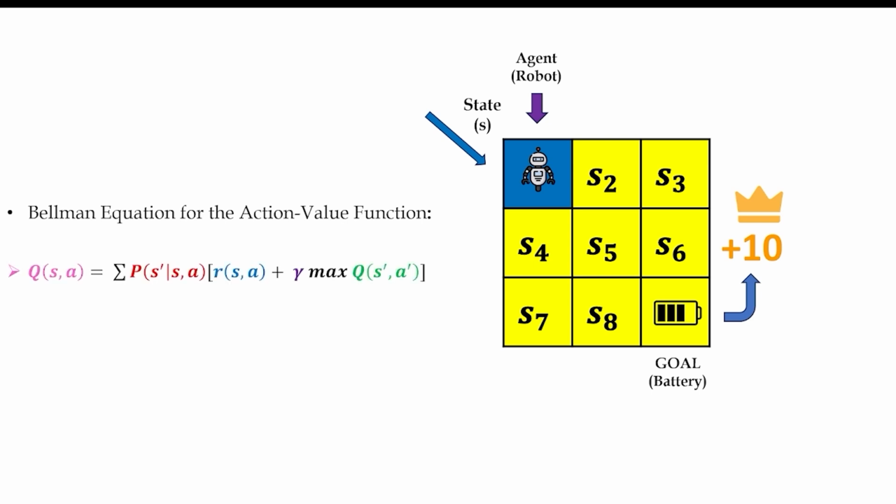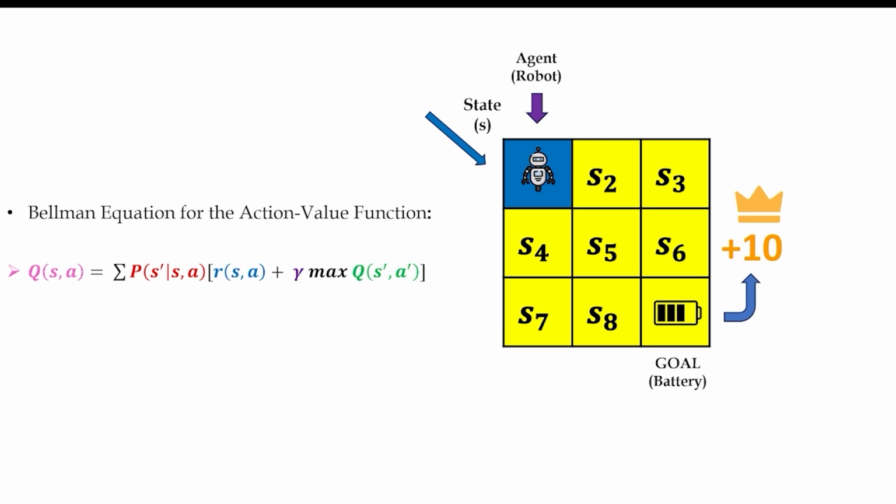Now, to help the agent calculate the expected future rewards for each action, we can use an equation called the Bellman equation for the action value function. So as you know, this first term, the action value function, represents the total expected future reward from taking action A in state S. The second term is the probability of transitioning from the current state to the next state by taking action A. The third term is the immediate reward after taking action A in state S.